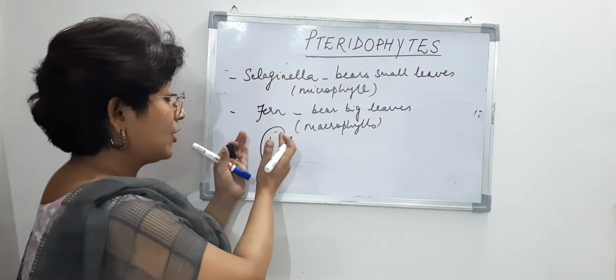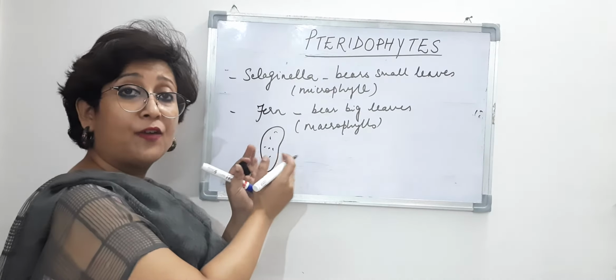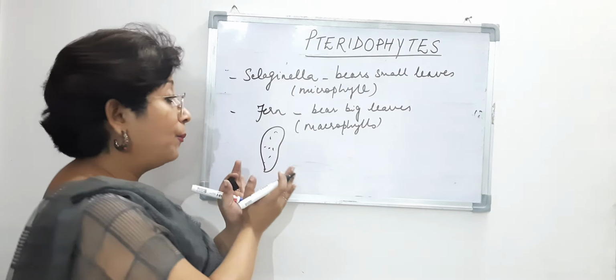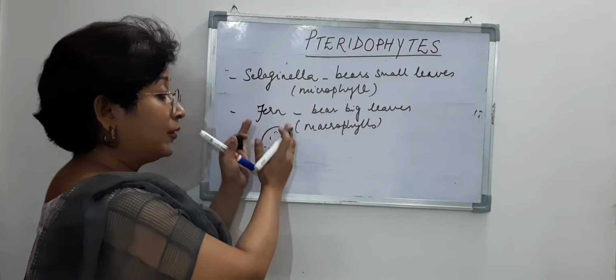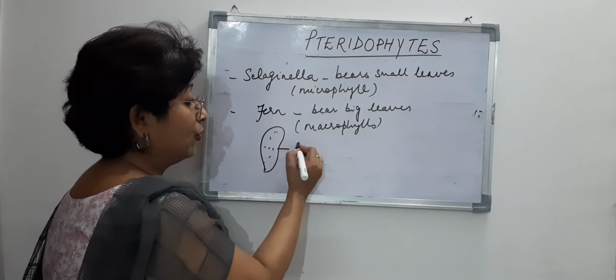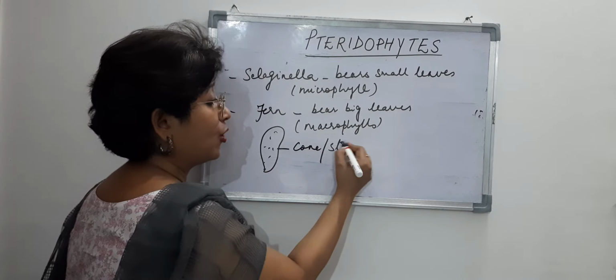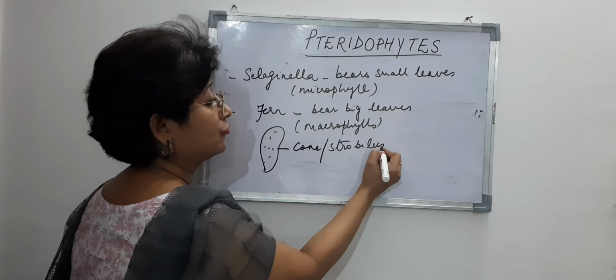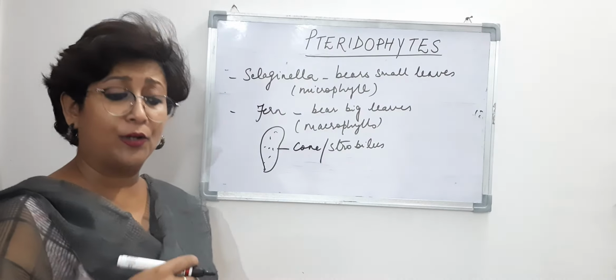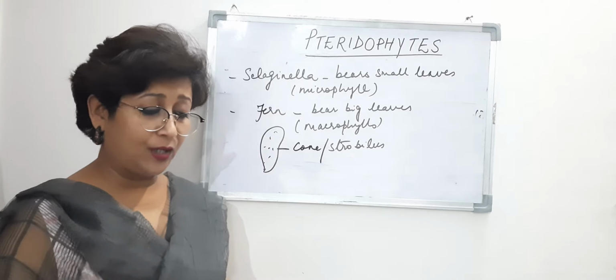So these are the sporophylls which have come together in a compact form, and they formed a structure which is known as a cone or a strobilus. Singular term is strobilus and plural is strobili, right?